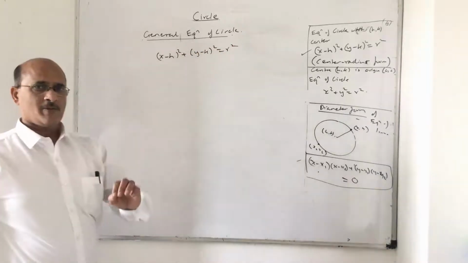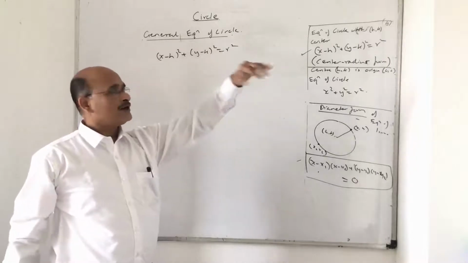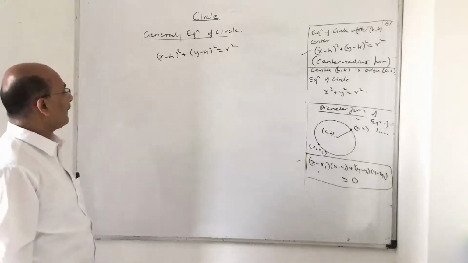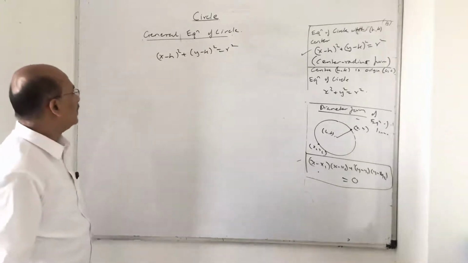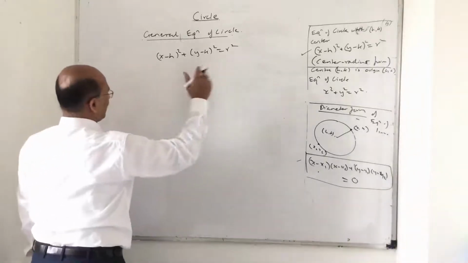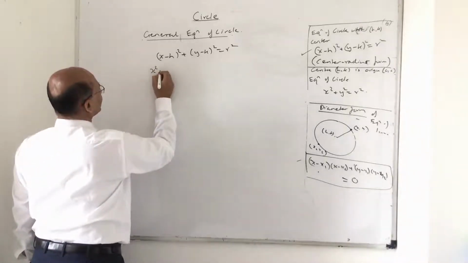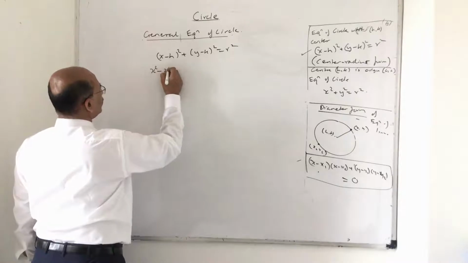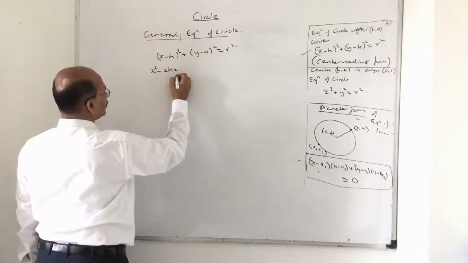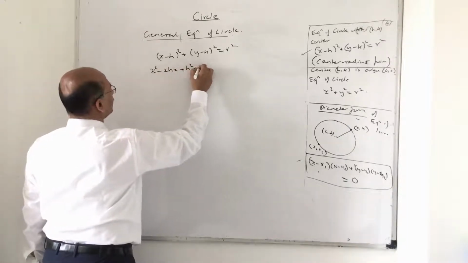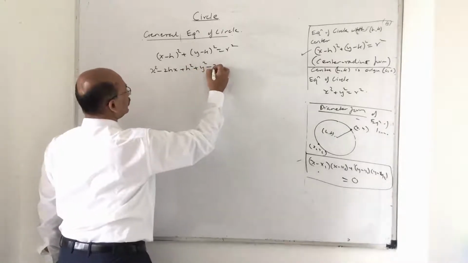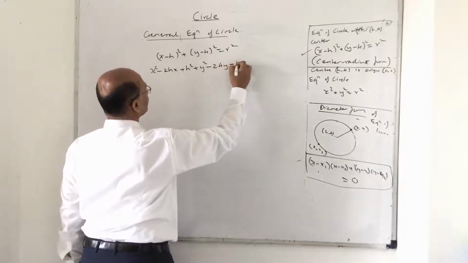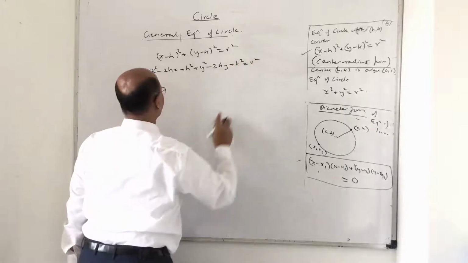The center is h comma k and the moving point x, y is on the circle. Now, if I open this up, what happened? Let's see. This will become x square minus 2hx, pay attention now, plus h square plus y square minus 2ky plus k square is equal to r square.